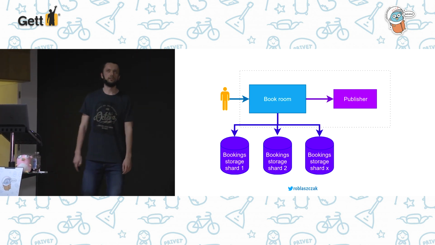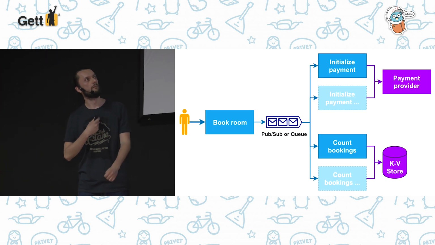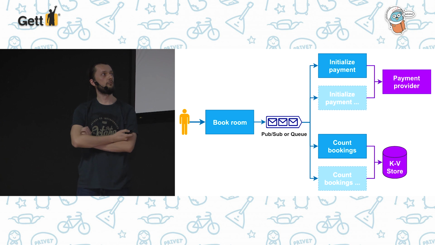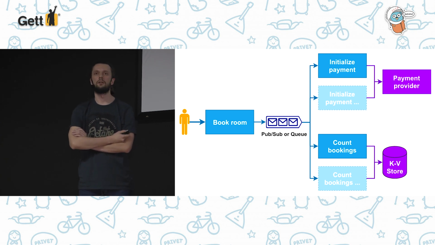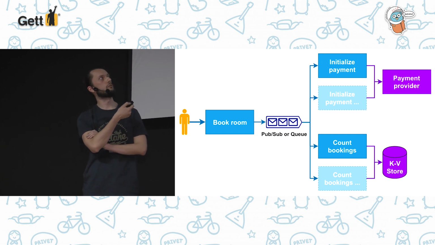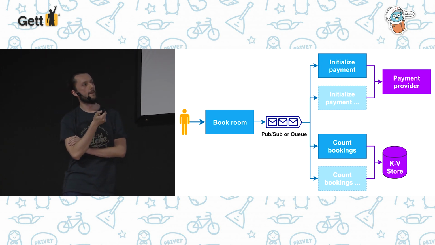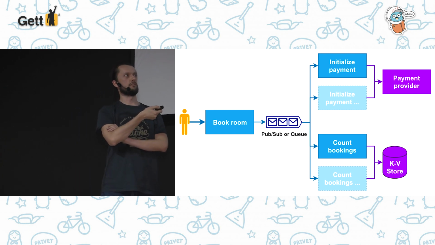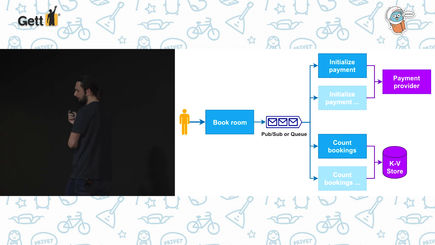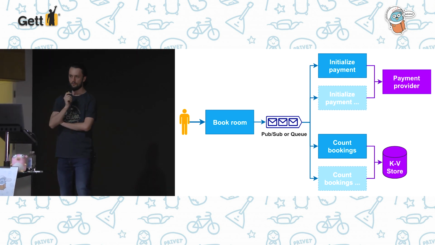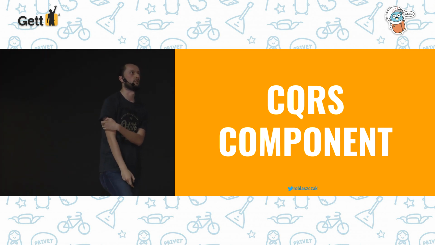So as you can remember, we also are already sending an event when we are booking the room. So probably the best idea will be to add some bookings counter service, which will use the same event which we are sending on the room bookings, but it will just count how many bookings we did. And we'll also use some interesting thing to achieve this, which can simplify a bit in our code.